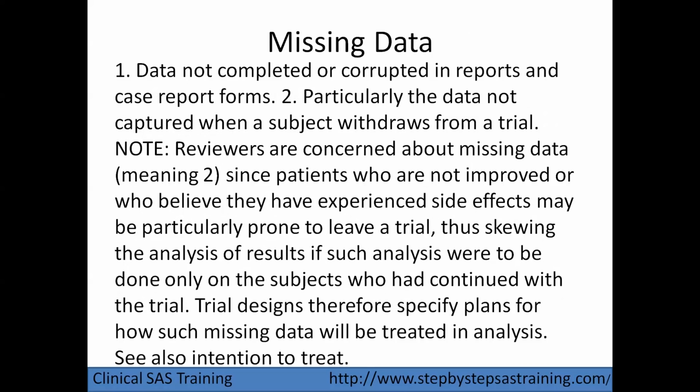Next one is the missing data. Missing data, typically numeric data will present as a period and the character data will present as a missing information. Usually missing information will present as single quotations or double quotations for a particular character variable, and the numeric variable will present as a period. This is called missing data.